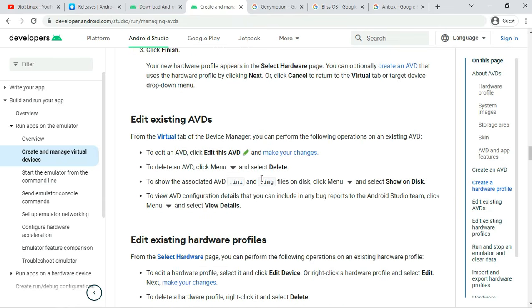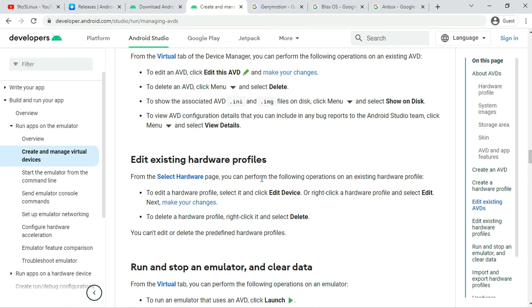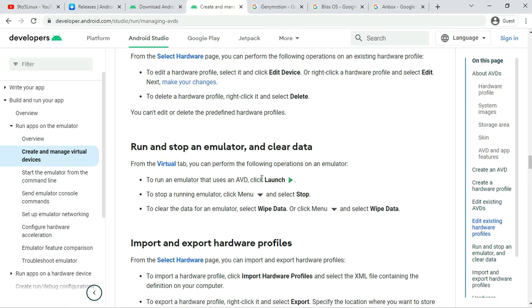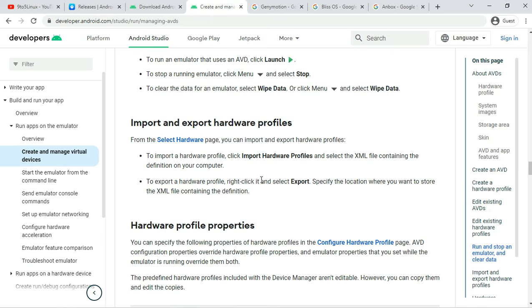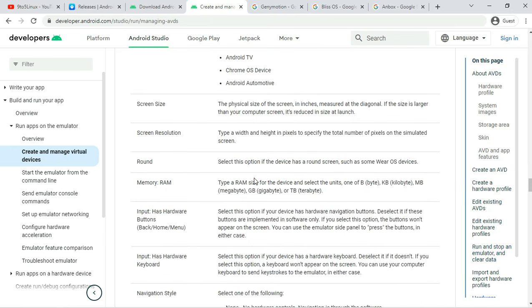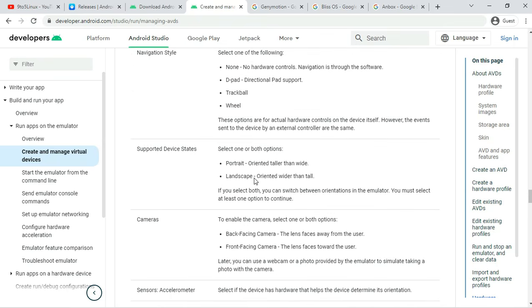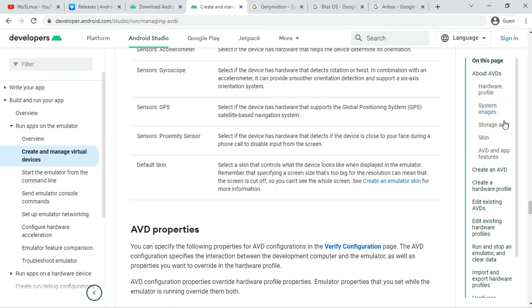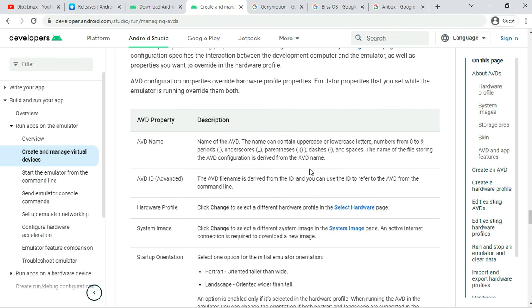Key features of Android Virtual Device. Number 1. Direct Google support. Number 2. Easy testing and debugging. Number 3. Navigation gestures. Number 4. Screenshots and screen recording. Number 5. Virtual scene camera and AR core.